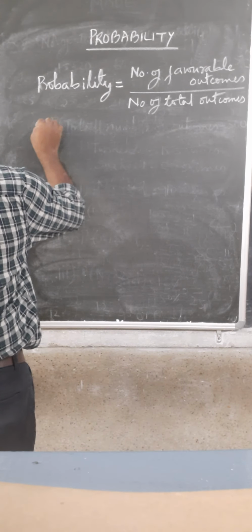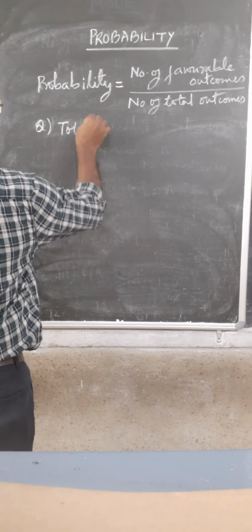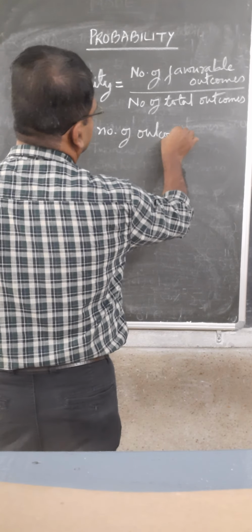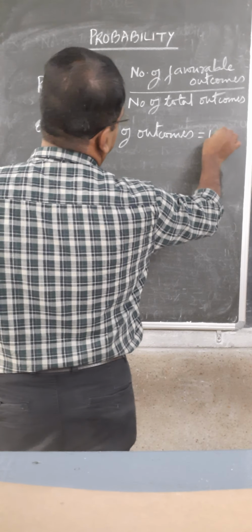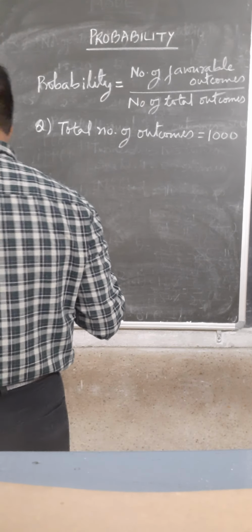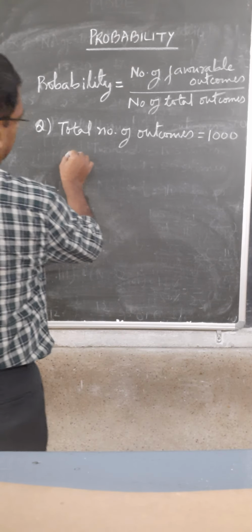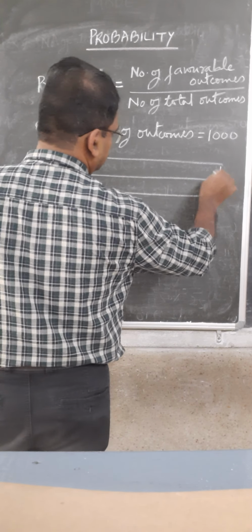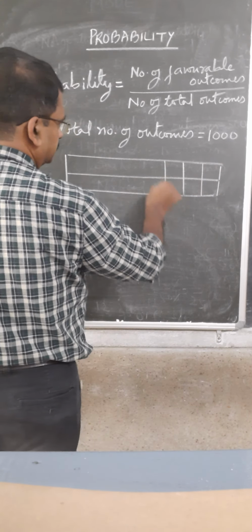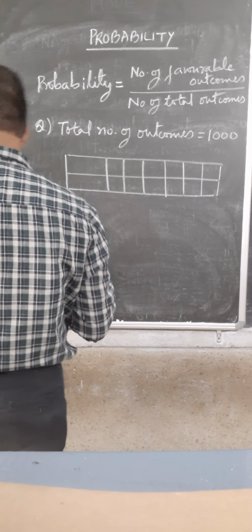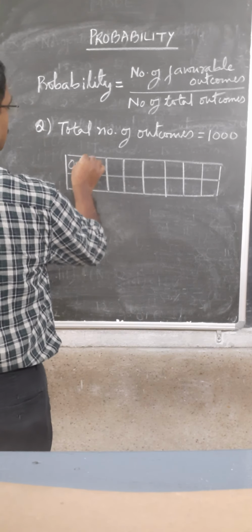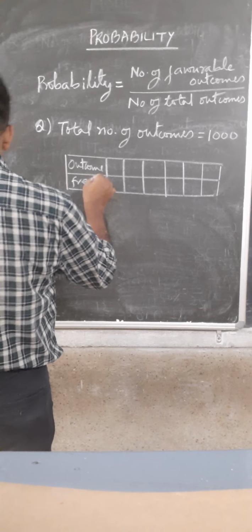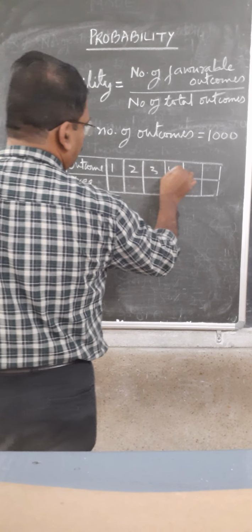So the total number of outcomes is 1000. Now there is a table with outcome and frequency: 1, 2, 3, 4, 5, 6.